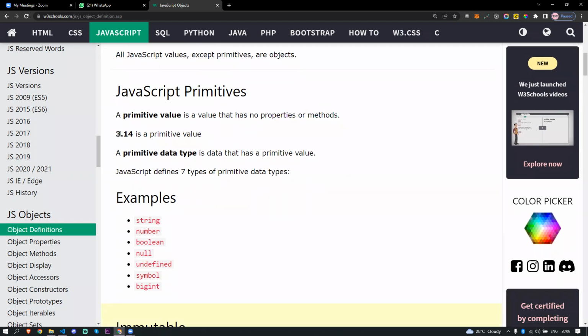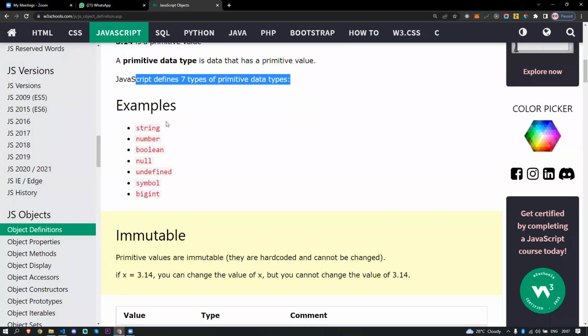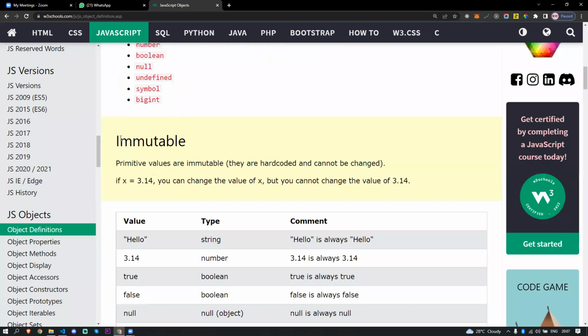So if you see, primitive data types are data that has a primitive value. JavaScript has defined 7 types of primitive value. We already went through most of these: string, number, boolean, null, undefined, symbol, and BigInt. I don't know where developers use symbols and BigInt, even though I haven't gotten into them. So the main concept is only these 5, and 99% of the time we're going to use these data types only. I will give you some examples about BigInt and symbols later on.